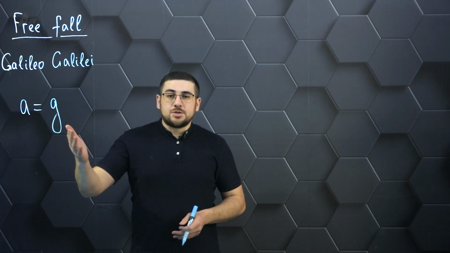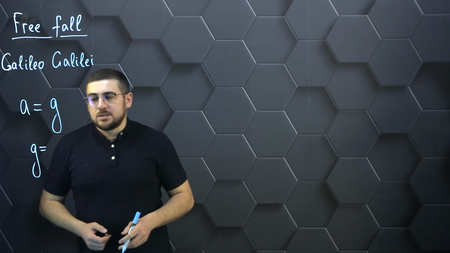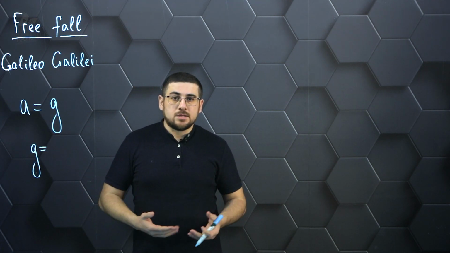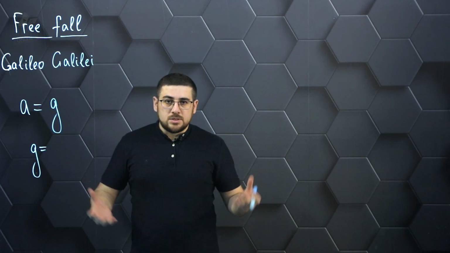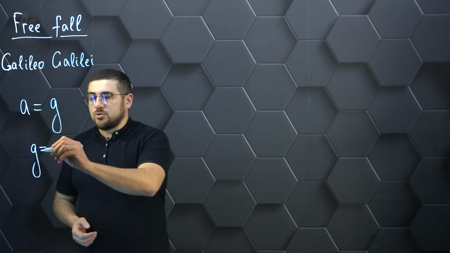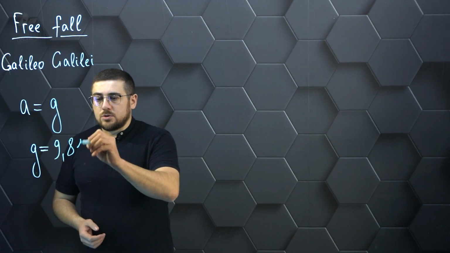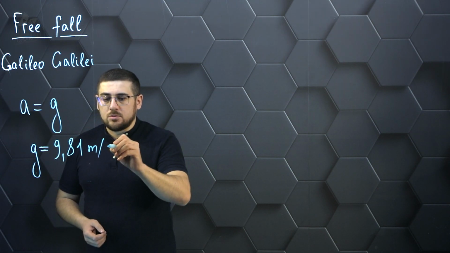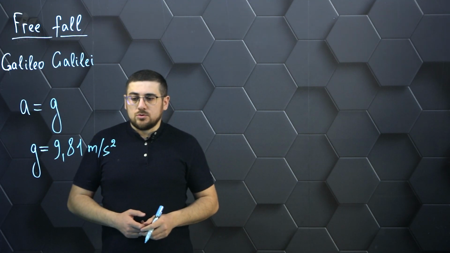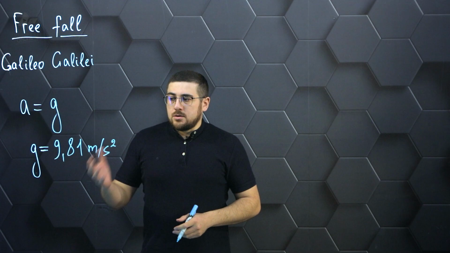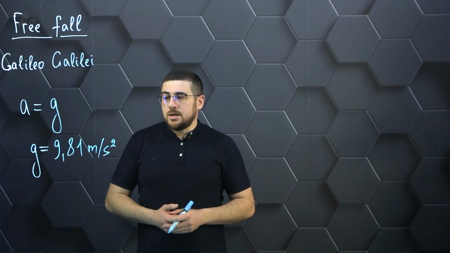What is the acceleration of free fall? According to many calculations, it was shown that this value in general varies depending on the area where you and I are. But on average, if we take all the calculations that have been made on Earth, then we come to this approximate value: 9.81 meters per second squared. This is the average value of the acceleration of free fall, and for solving problems we will take it.